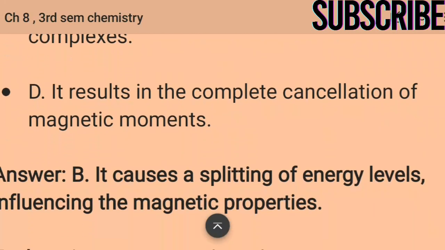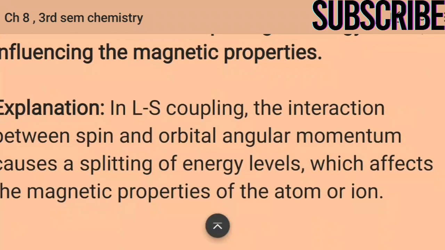The answer is option B, it causes a splitting of energy levels influencing the magnetic properties. Explanation: in LS coupling, the interaction between spin and orbital angular momentum causes a splitting of energy levels which affects the magnetic properties of the atom or ion.